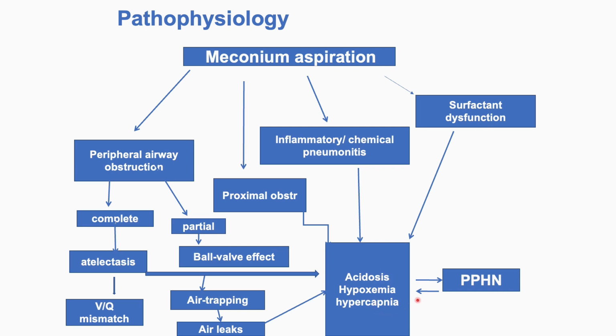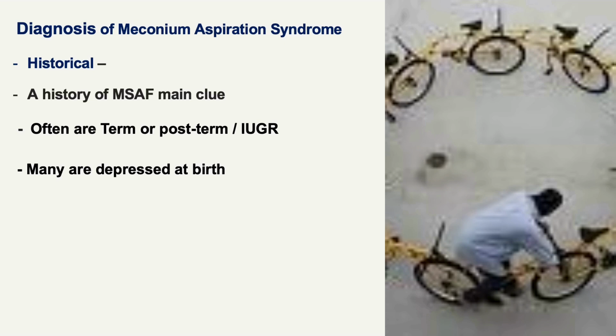These three factors lead to opening of the right to left shunt. Whenever there is a right to left shunt, pulmonary flow is affected and there is a high chance of development of persistent pulmonary hypertension. So this is the total pathophysiology occurring in meconium aspiration syndrome. According to this, we will be getting different clinical features.